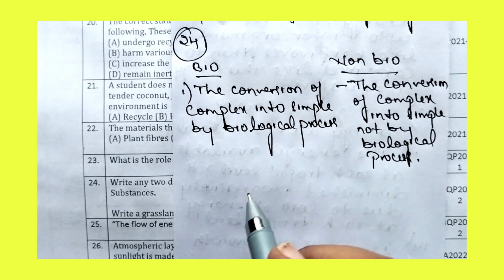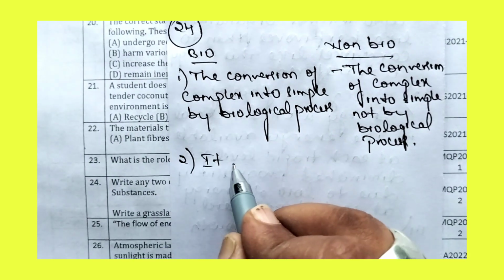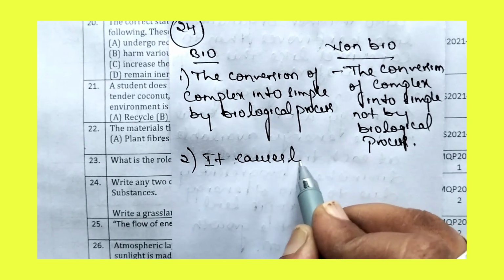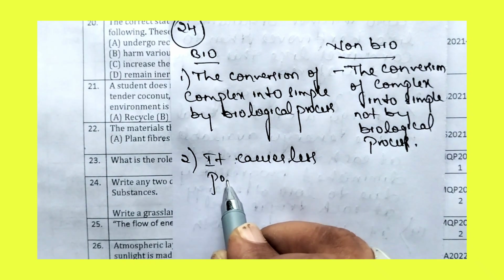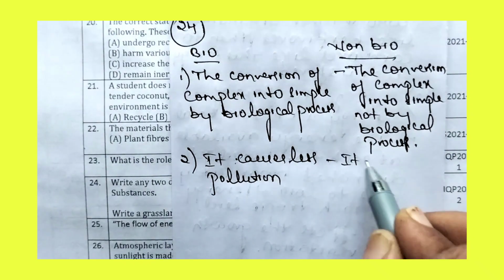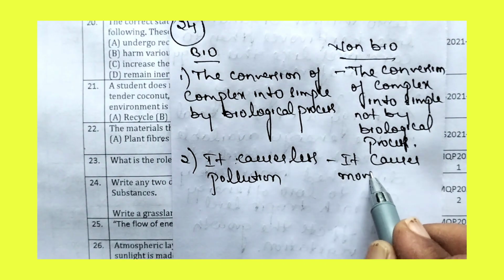Then the second difference: biodegradable causes less pollution; non-biodegradable causes more pollution.